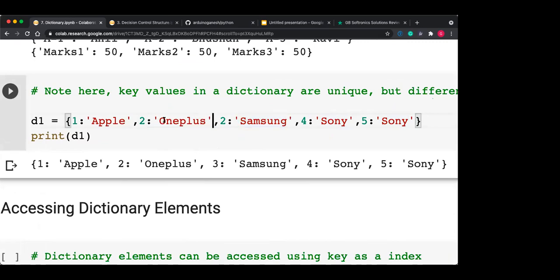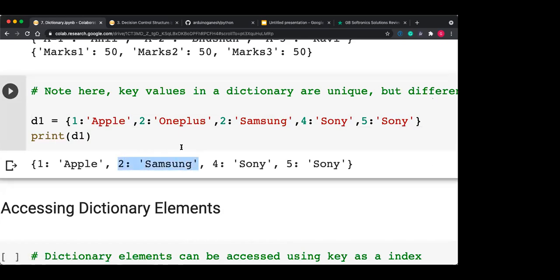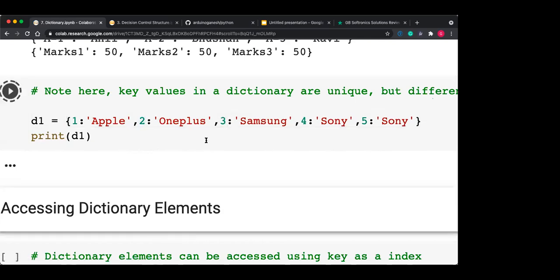So what happened? The very first data is neglected here. Okay, the first data is neglected. So you can say that the old data is overwritten by the new data. And when you access your dictionary, you have the new data only. The previous data is not included because its key is repeated, so it is not unique. The new data is the part of your dictionary. So I'm using this one method.